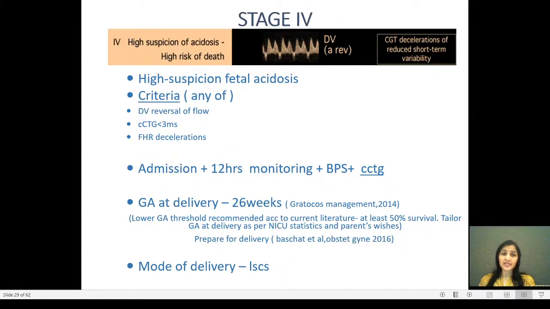The fourth stage is an ominous stage with high suspicion of fetal acidosis. There is reversal of flow in the ductus venosus. The CTG shows reduced variability and the fetal heart shows deceleration. In these cases, admission and delivery should be as early as possible, probably within 12 hours of admission if we are waiting for steroid doses. The gestational age of delivery, if it is more than 26 weeks, should be considered to be delivered by LSCS.